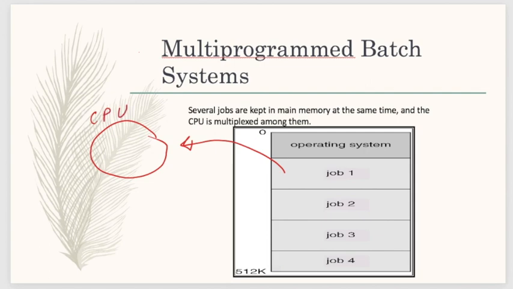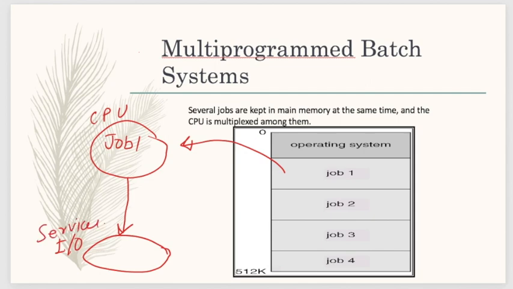Let's suppose job 1 is assigned. Now let's suppose job 1 requires some IO operation or IO service.